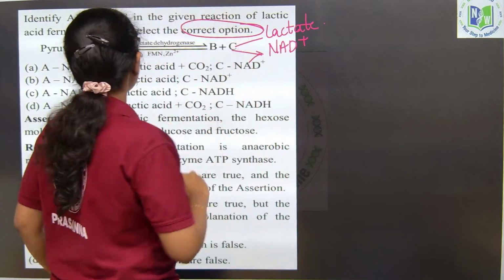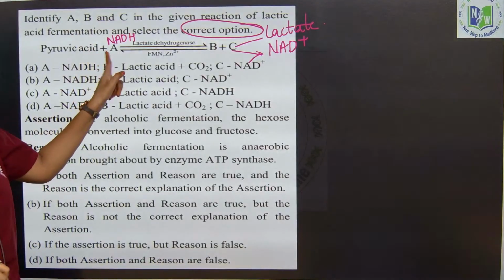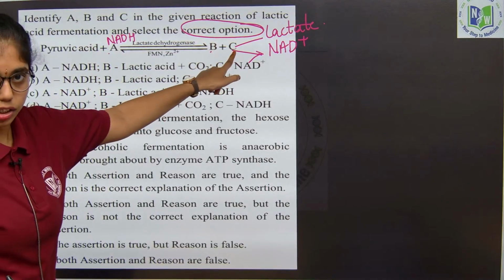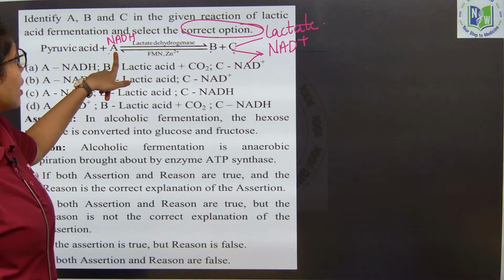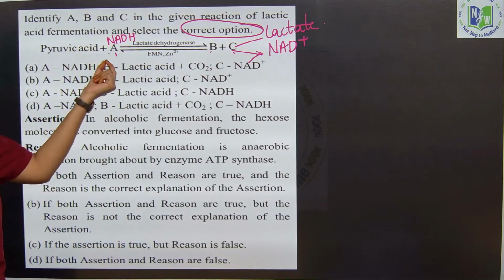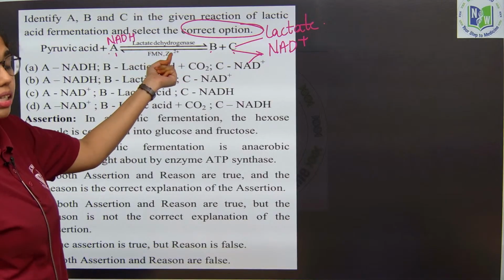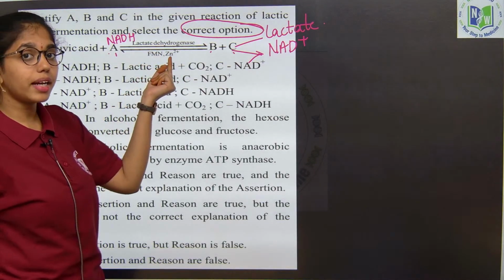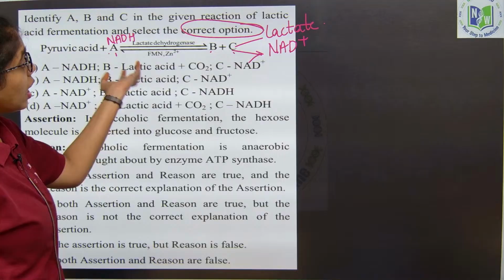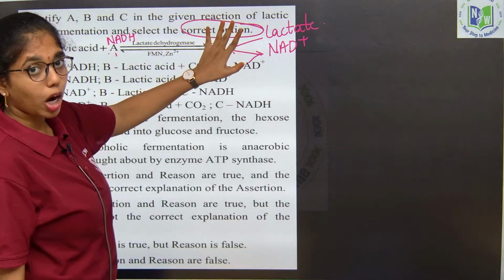Fine. So, in the lactic acid fermentation, what are A, B and C he has asked in the question. A definitely will be pyruvic acid along with NADH, catalyzed by the enzyme lactate dehydrogenase, and what are the cofactors over here, beta? Zinc will be the cofactor, and at the end what products are formed?